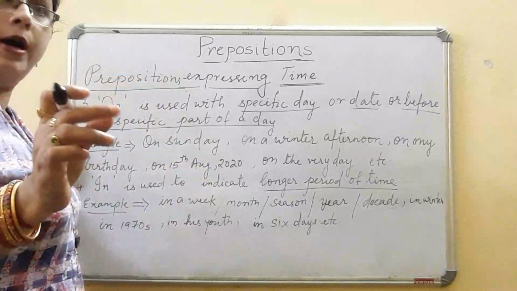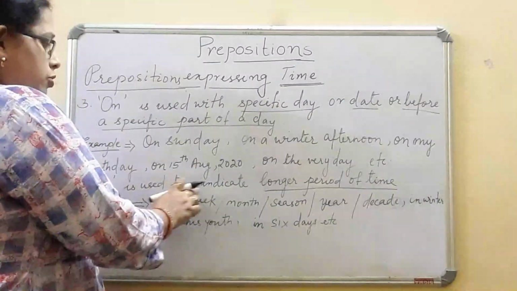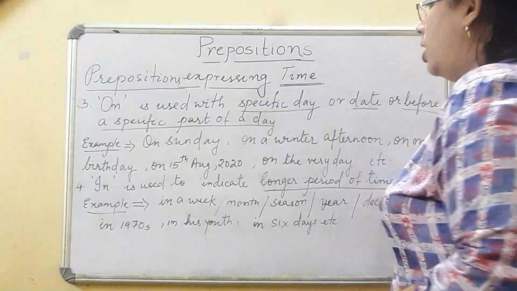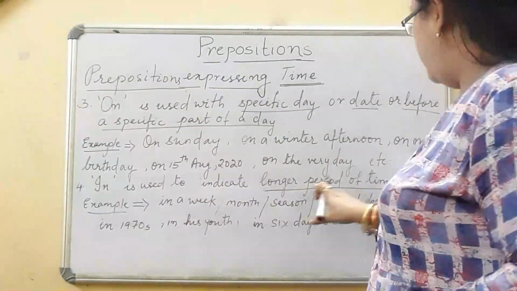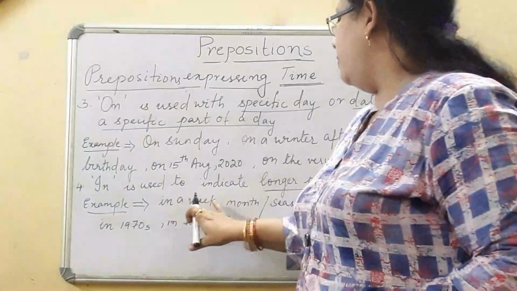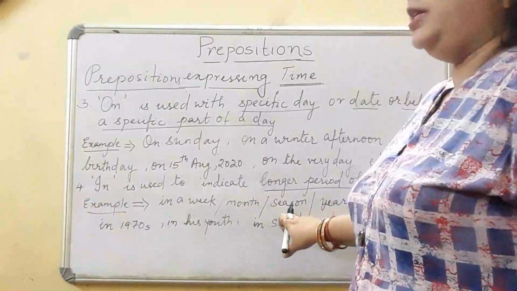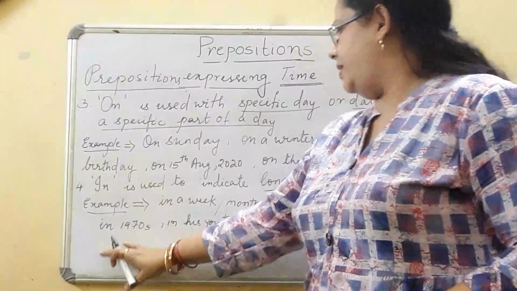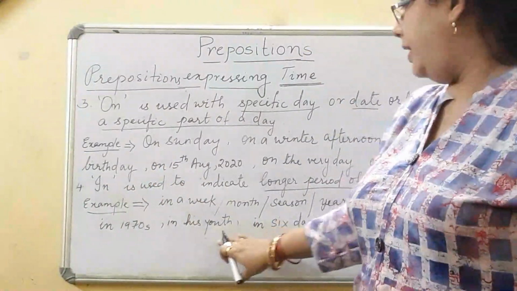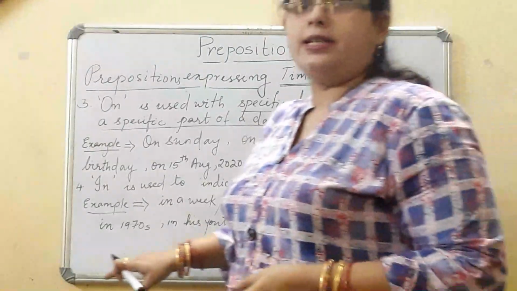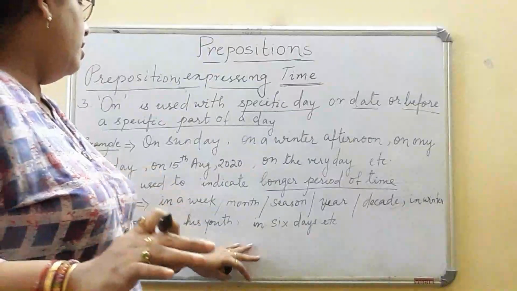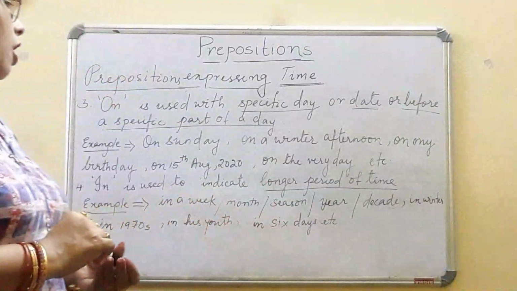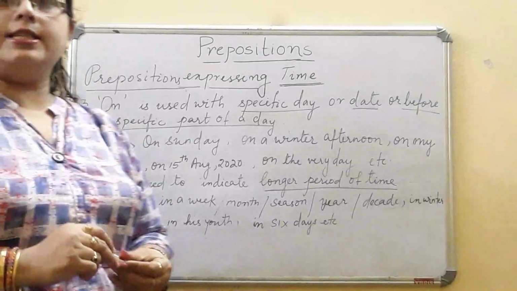Similarly, we are going to know about in. In is used to indicate a longer period of time, like in a week, in a month, in a season, in a decade, in a year, in winter, in summer, in the 1970s, in his youth, in his old age, in 6 days, in 7 days. That means we are mentioning a longer period of time. Noted, that is in.